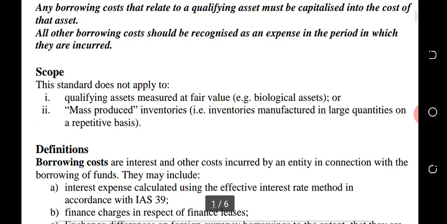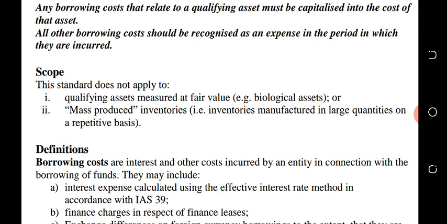Now, what is the scope of the standard? This standard does not apply to qualifying assets measured at fair value. The standard also does not apply to inventories that are mass produced, that is, any inventory that you produce in a large quantity on a repetitive basis. So this standard does not cover such items.